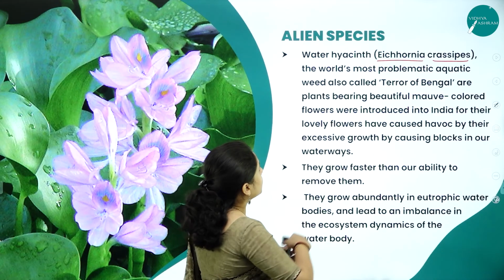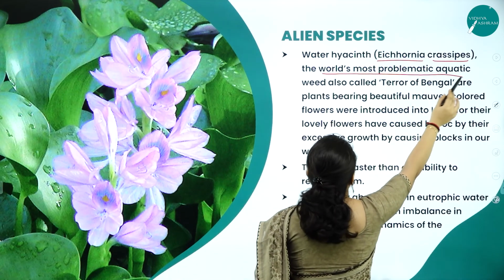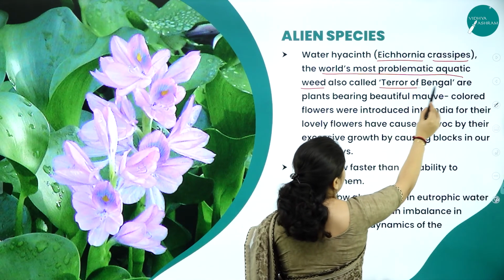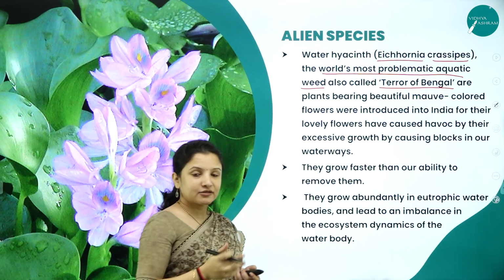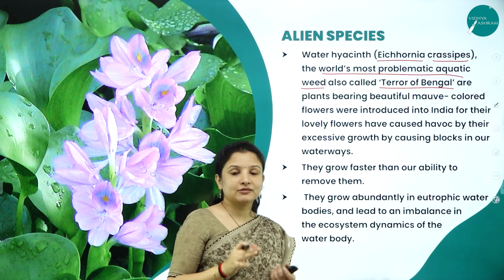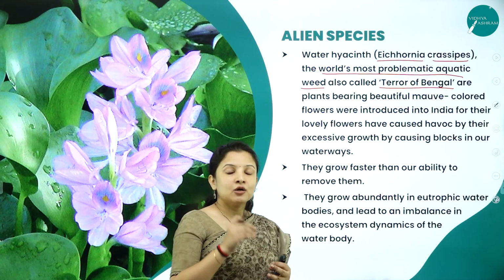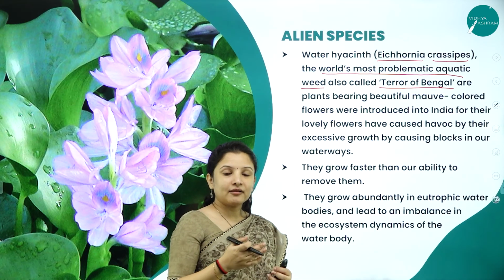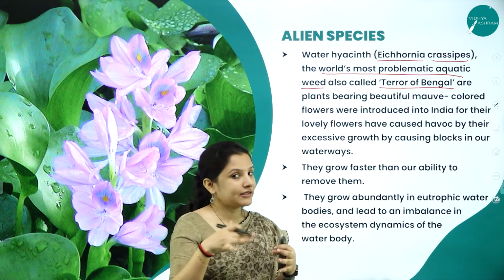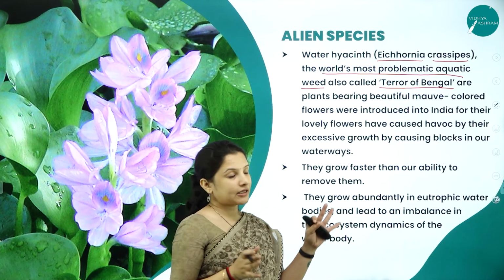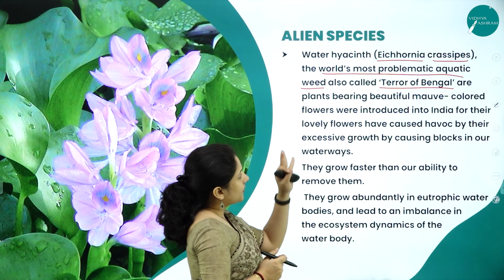So it is one of the world's most problematic aquatic weeds, and therefore it is also called the terror of Bengal, because it spread so vast and its growth is at such a high speed that one round you clean it, and by the time you think of cleaning it the next time, it would have covered the entire lake. So that is why it is called terror of Bengal.